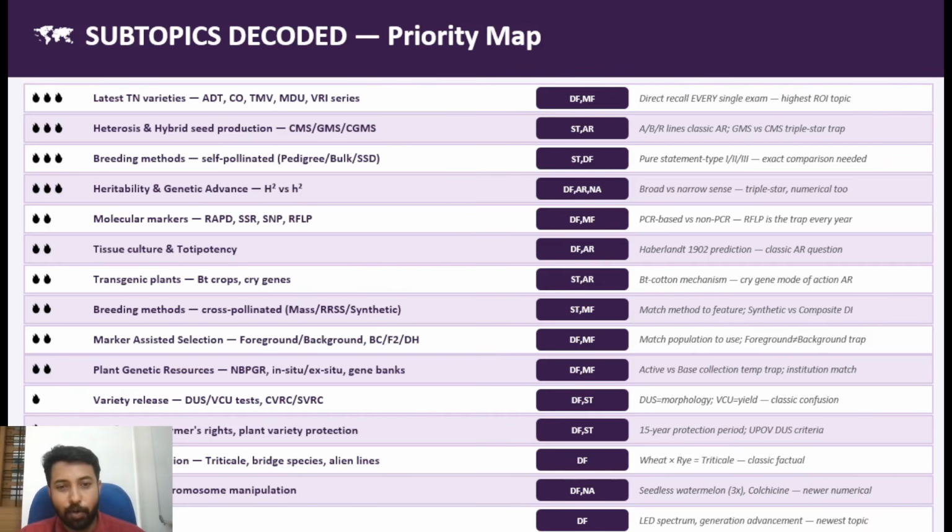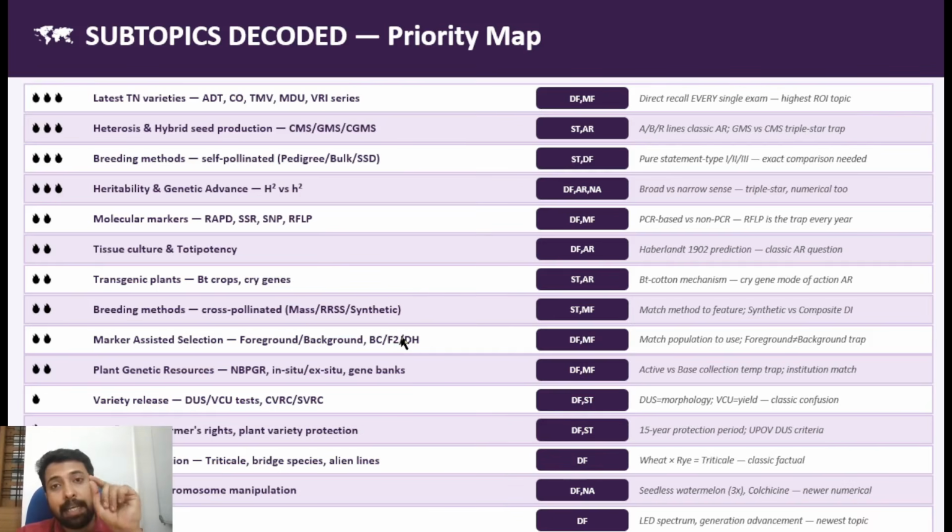Then, as I said before, when I was discussing molecular markers, you can see marker assisted selection. Regarding the molecular markers, which are the different populations used for marker assisted selection, and which are all the populations used for QTL mapping? Okay, we call them mapping populations. You should be clear about the difference between each and every mapping population, and how they are developed.